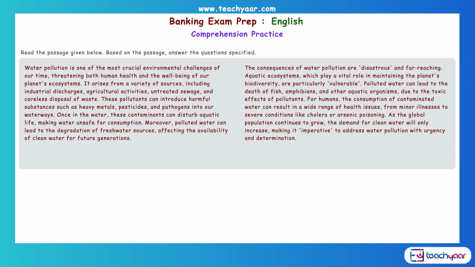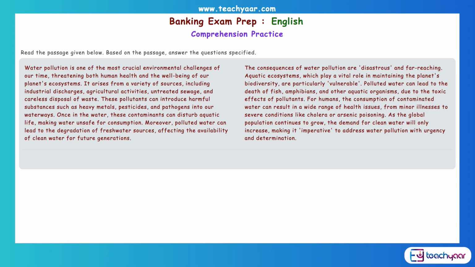Now, if you have paid attention to what was read, you would have got a rough idea of what is given in the first paragraph. The first sentence itself tells you that it is about water pollution. What are the causes of water pollution is mentioned here, and what are the effects. A part of it is given here and a part of it in the second paragraph, where the problems caused to fish and other aquatic organisms, to human beings, is mentioned. And then we have the conclusion where it says it is imperative to address water pollution with urgency.